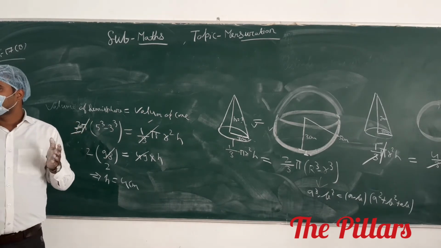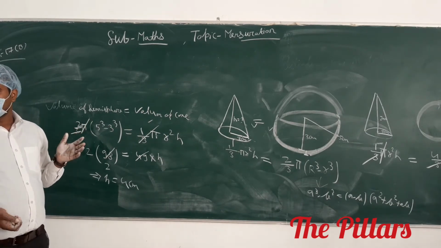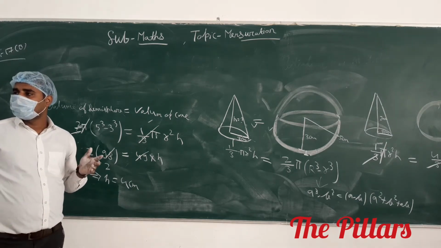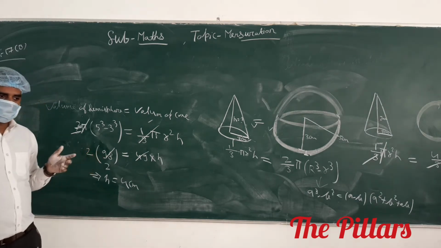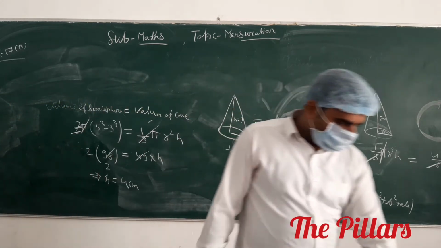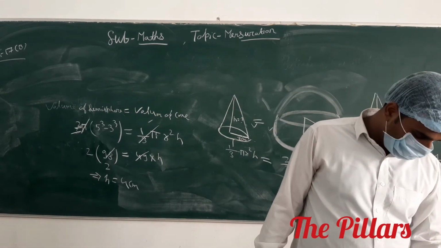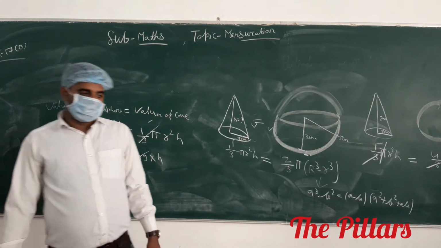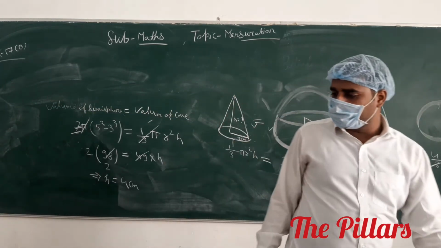Sir, the answer is 8 upon 3. Calculate it. 6 only, 4 only, sir. You have to see that. Question number 6 it is, beta. Question number 6, 4 centimeter given. Okay. Till here, does anyone have any doubt?